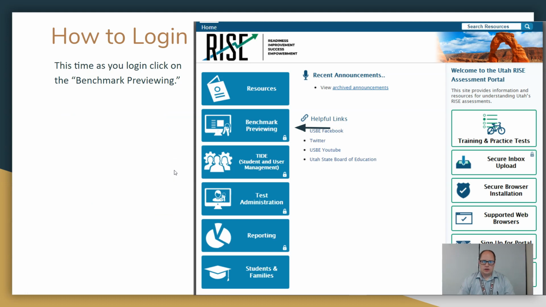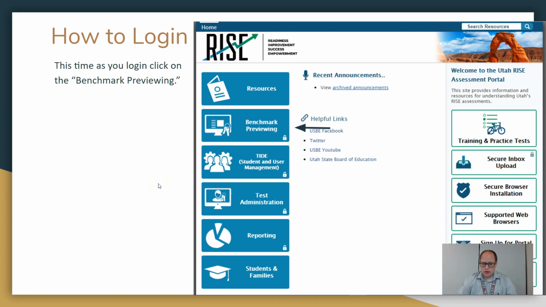Now if you need to pause me while everyone's getting logged in and setting up, that would be just fine. Right now is a great time to pause. But let's make sure we're all in the same spot. Go back to the RISE website and let's go into benchmark previewing. We are focusing on benchmarks today. This will give you a general overview of the website and how it works.